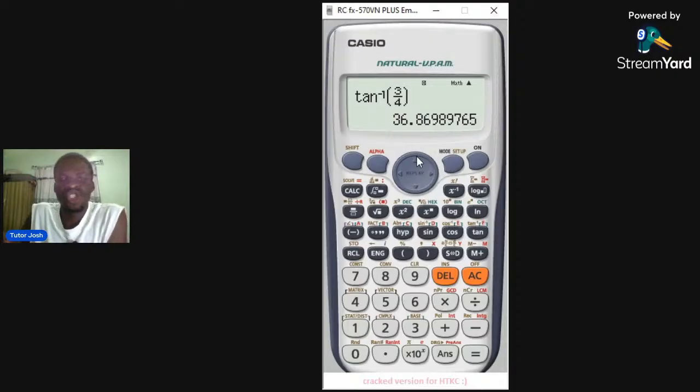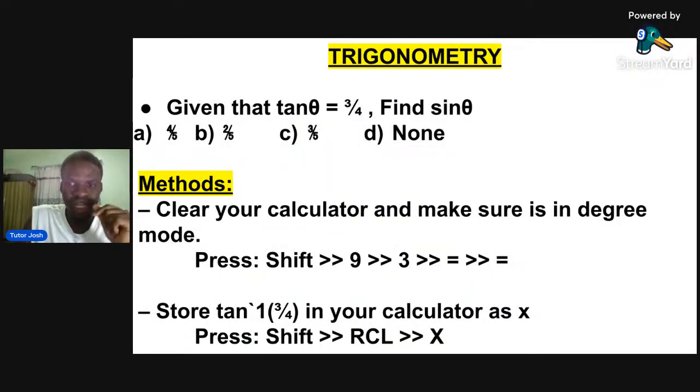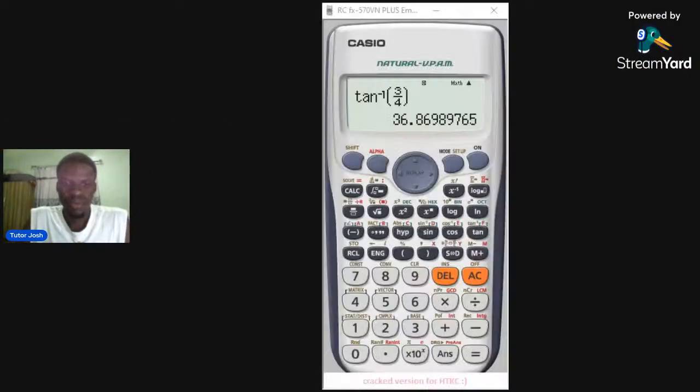The method says you will store tan inverse in your calculator. So to store it, I said something. Let's go back to our screen. I said, press shift, alt cl, then x. Shift alt cl then x. This is how you do it. You go to your calculator, because you really need to follow and understand this step. This is where shift is, right?